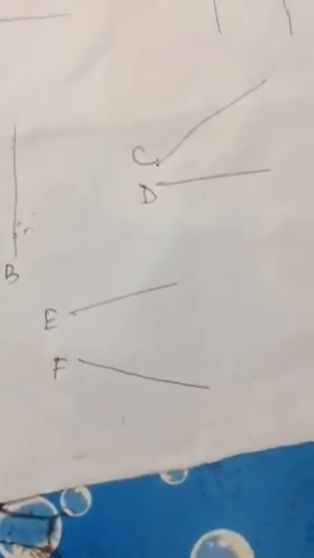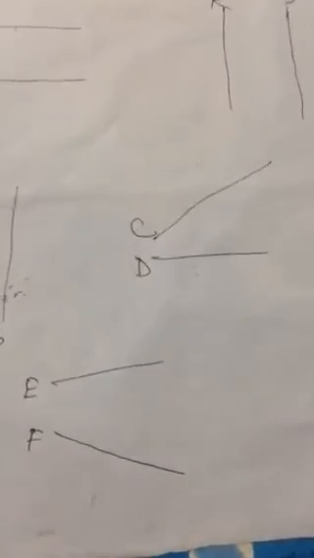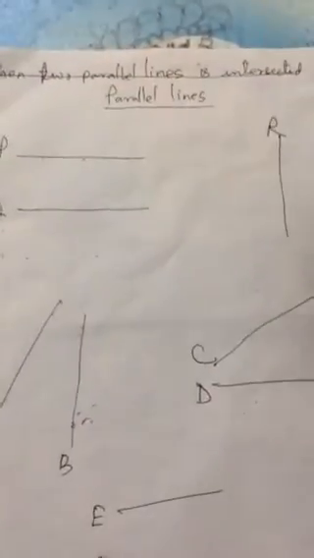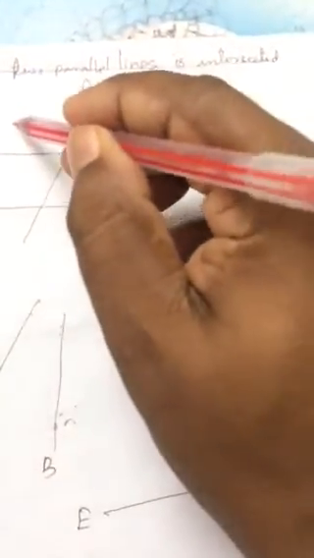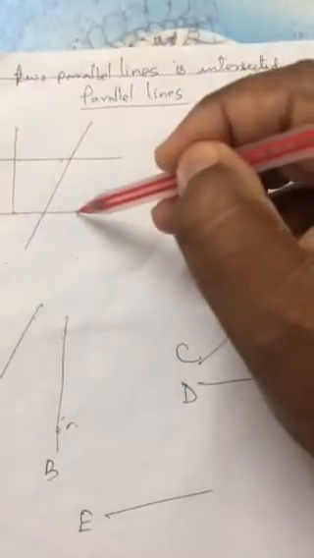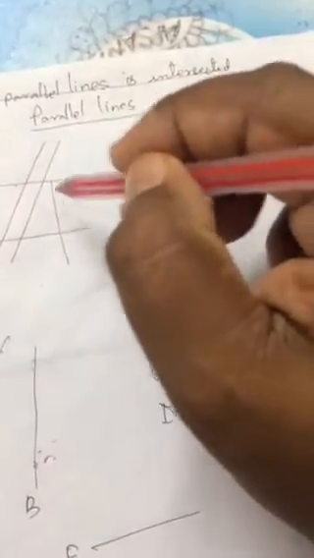So this is the first understanding about parallel lines and non-parallel lines. And one more thing I want to tell you here: the third line which intersects both the lines is called a transversal. Like if I draw one line like this, or like this, in whichever way, if I draw one line which intersects both the lines, that is called a transversal of the lines.